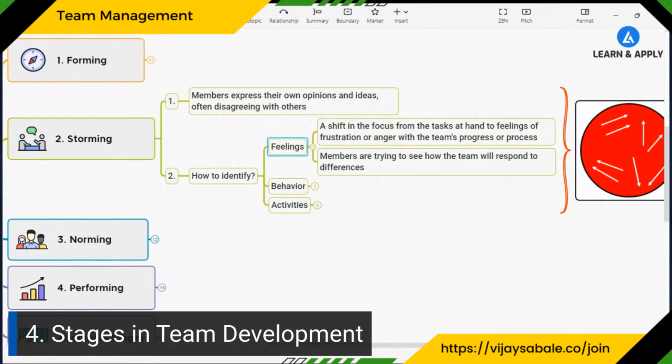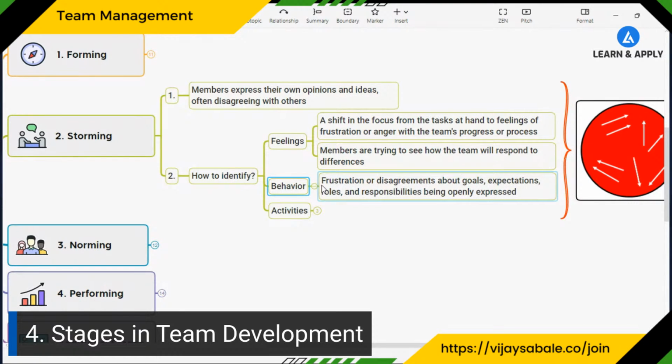A shift in the focus from the task at hand to feelings of frustration or anger with the team progress or process, right? So it is shifting from goals to frustration or anger. Members are trying to see how the team will respond to the differences. What kind of behavior can we see here? We can see frustration or disagreements about the goals, expectations, roles, and responsibilities, and that is going to be expressed openly.